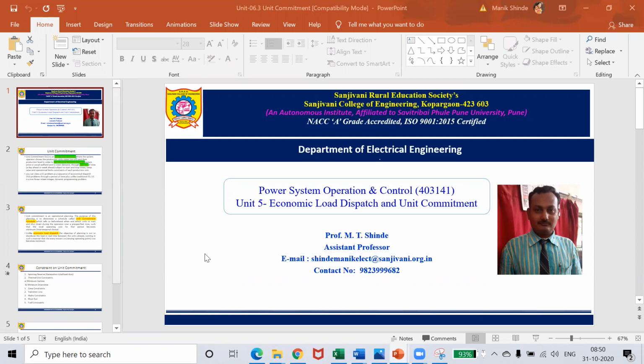We have just seen the definition of unit commitment. Now we'll see a general constraint in unit commitment. Okay, we will see them one by one.